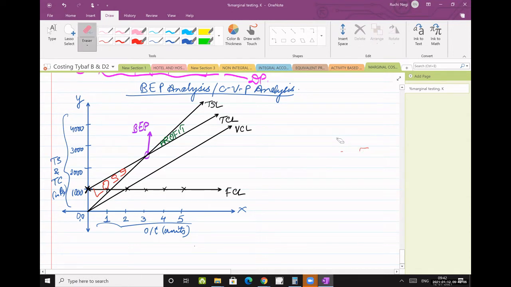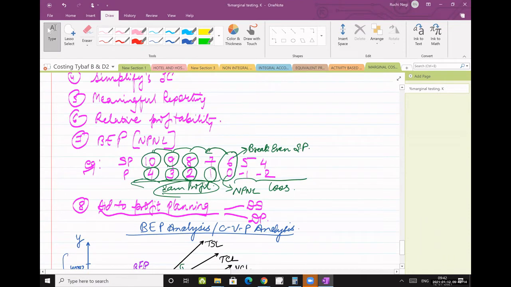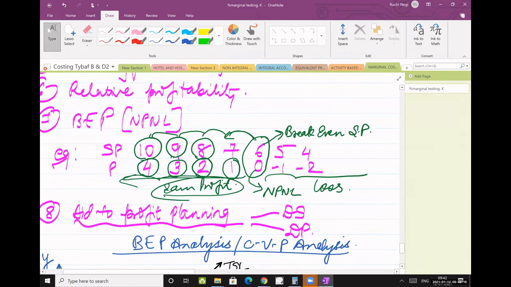Now let us understand what is MOS, margin of safety. The example that I gave you last lecture explained break-even analysis.